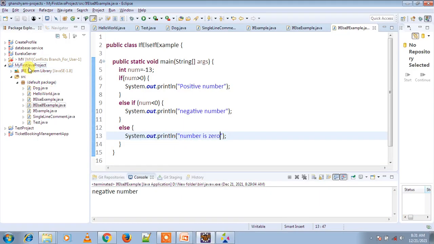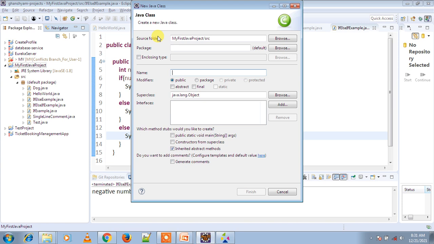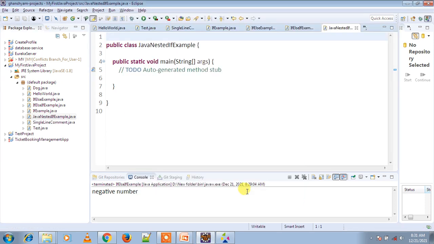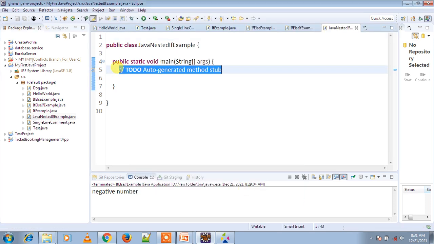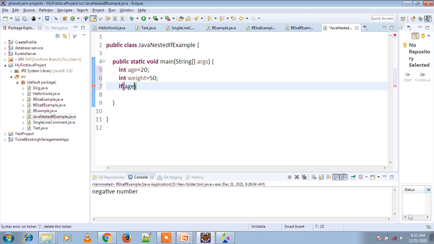So first we are creating a new class. Right click on the project, class, Java nested if example. Check the public static void main method. So Eclipse will create the main method automatically, otherwise you will have to write your own. So here we are defining two variables, int age equal to 20 and int weight equal to 50.